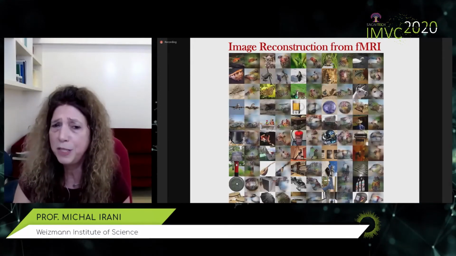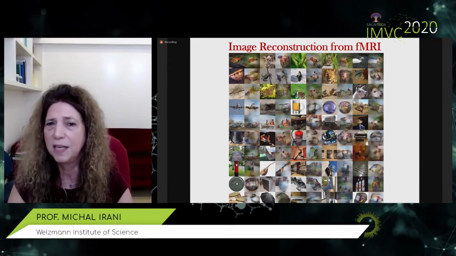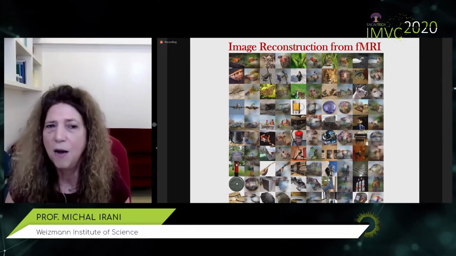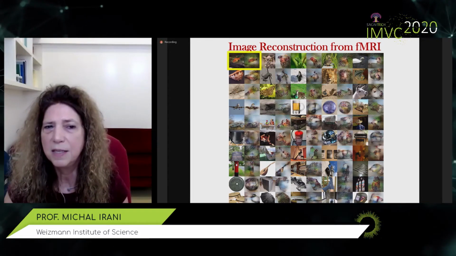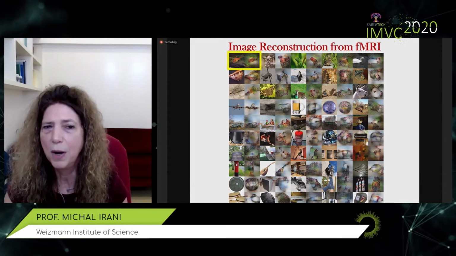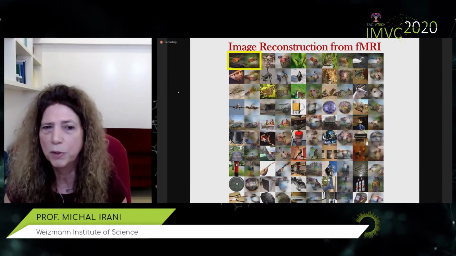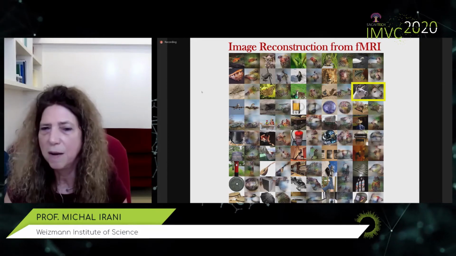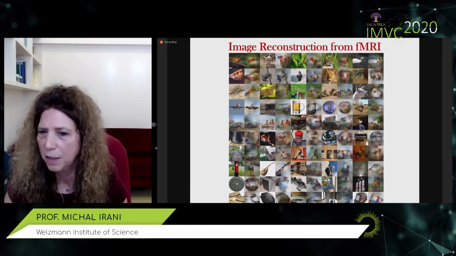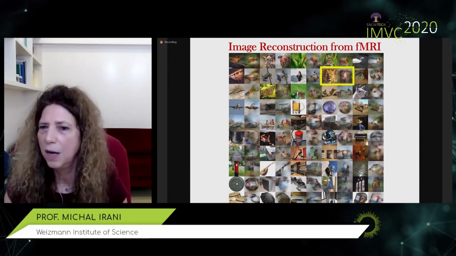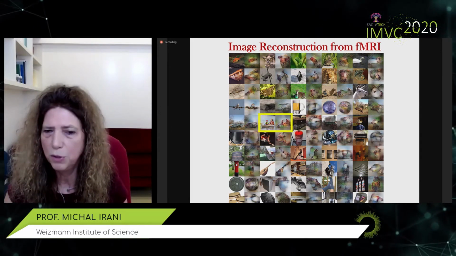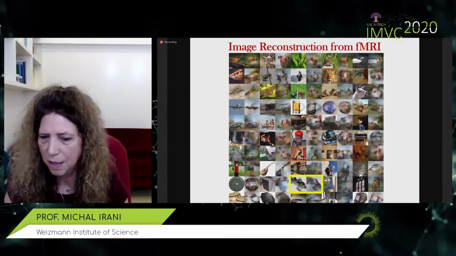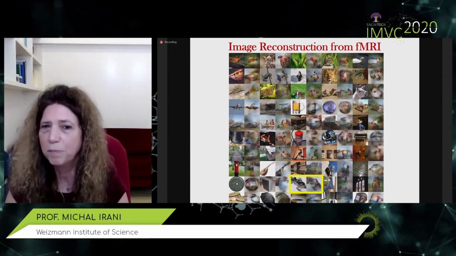So what you see here are all the 50 test images from this data set. There's no cherry picking here. This is the entire test data set. What you see in each such pair, the left side is the image that the person saw in the fMRI machine, and the right side is what our network recovered from the fMRI of the person. And you can see the golden fish here. You can see the llama here, or this airplane. You can see the outdoor scene, the cheetah. Look at those two people in a boat, or this beer glass, a fly, a snowmobile. Of course, not everything is perfect, but we're really excited about this.